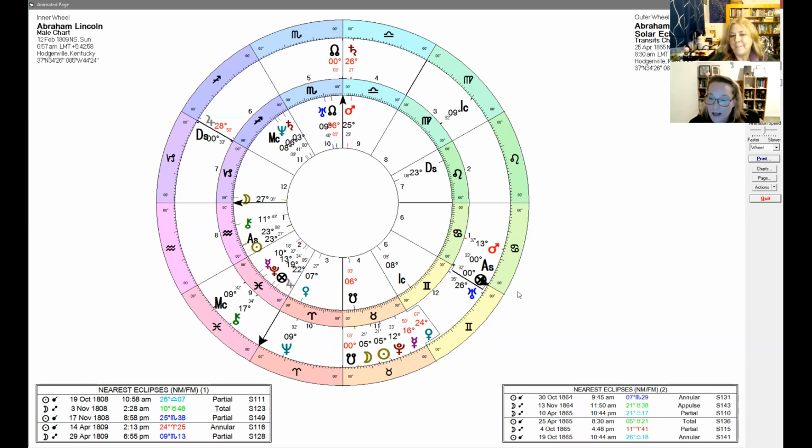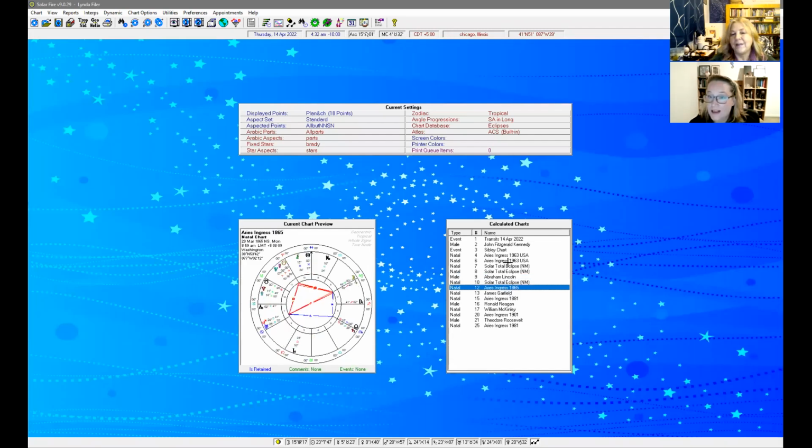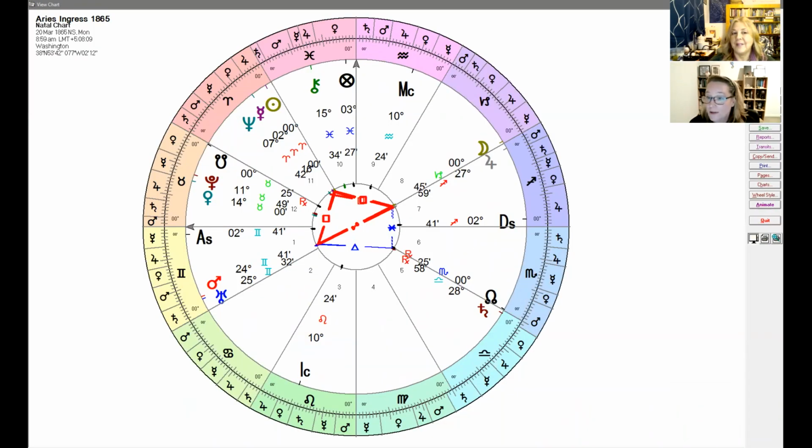And then if we look at the Aries Ingress for that year, we did a podcast on Aries Ingress and how you could tell what was ahead for the nation and set for the nation's capital. This is for Washington, D.C., the 20th of March, 1865. We've got the moon in the 8th, and the moon represents the people. So I don't know whether there was a lot of national mourning at the time or not, but I imagine it was. I mean, it was right after the Civil War. I suspect half the country was mourning.